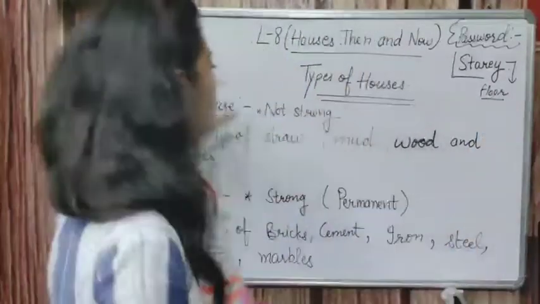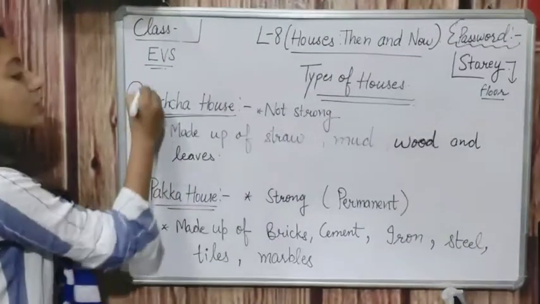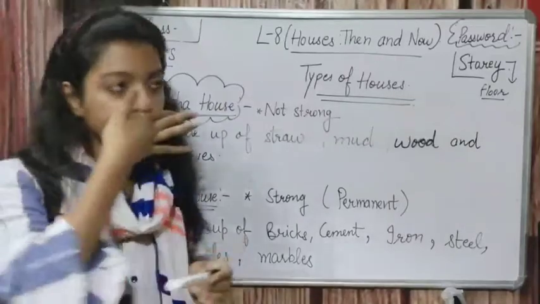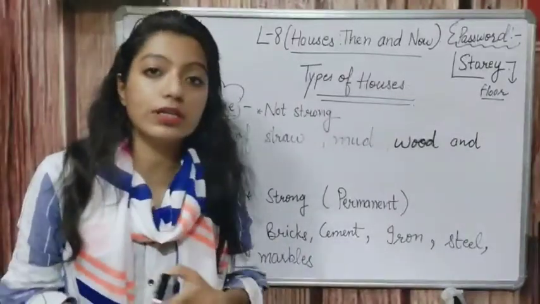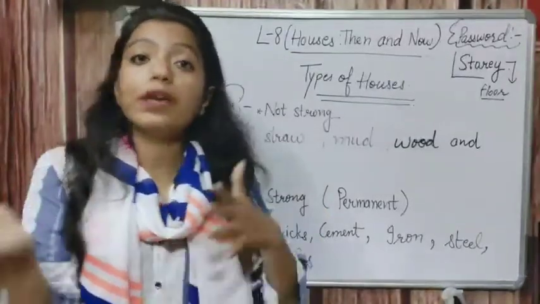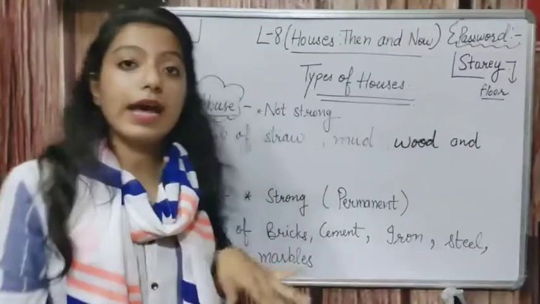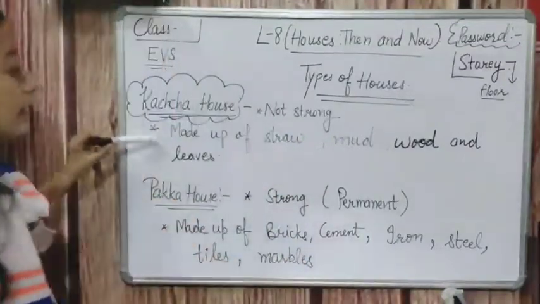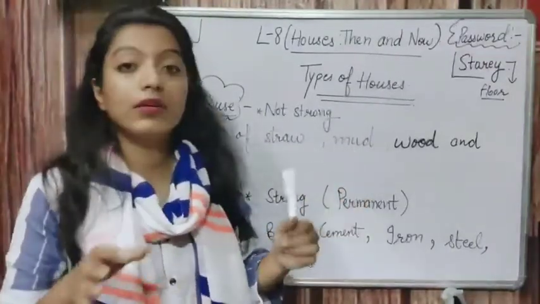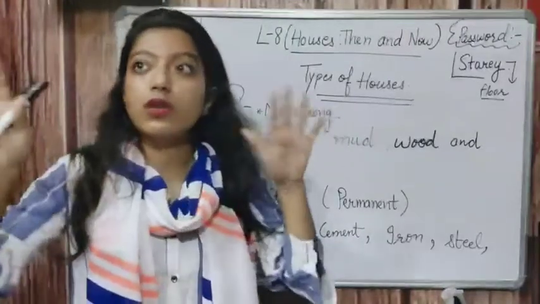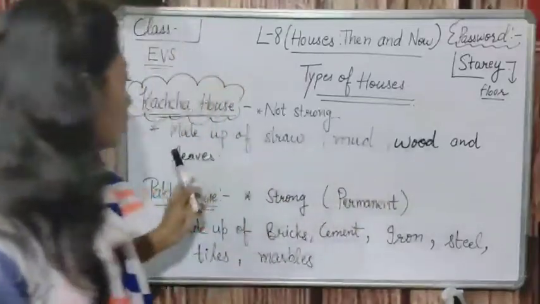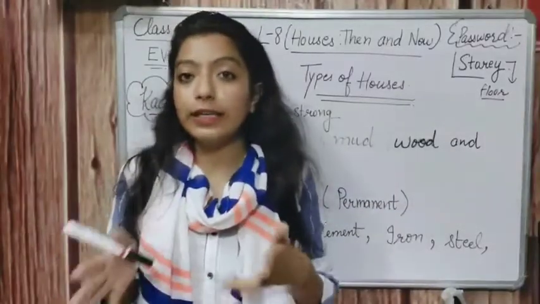Now see here, the first type of house is the kacha house. The kacha house is not so strong. We need to repair it from time to time. These houses are made up of straw, mud. All four walls are made with the help of mud, wood and leaves of trees like neem or kikar.